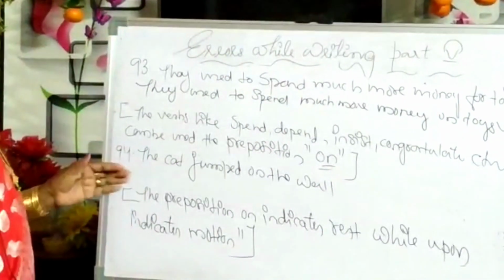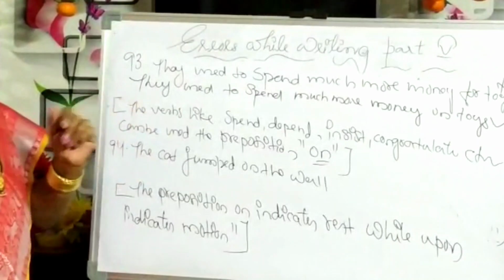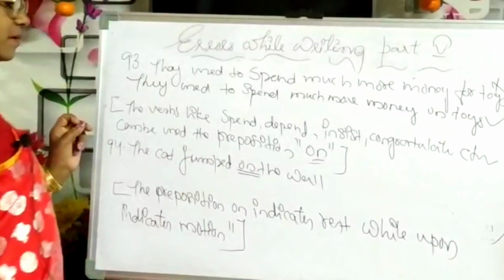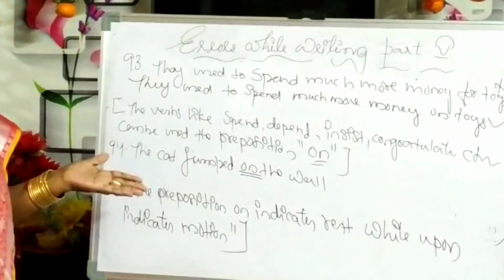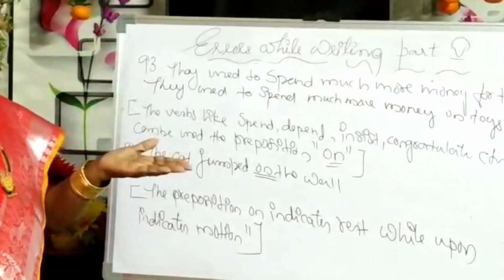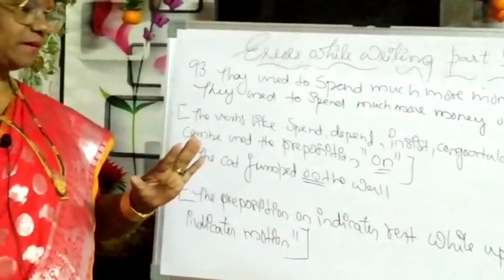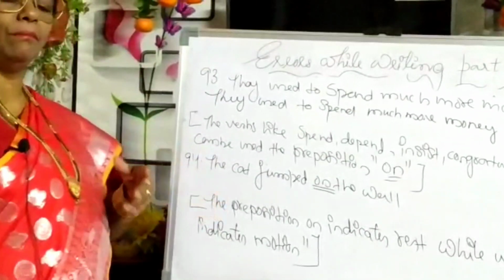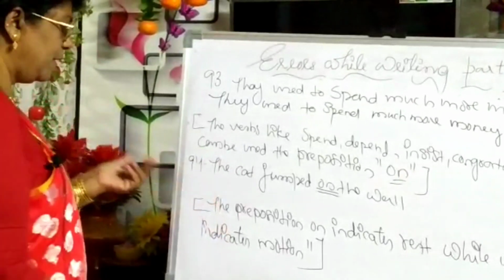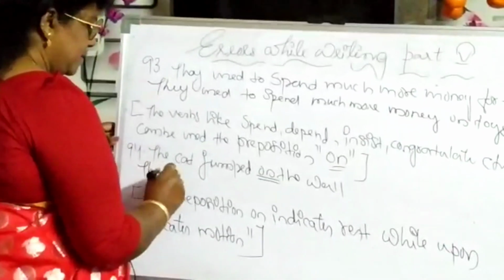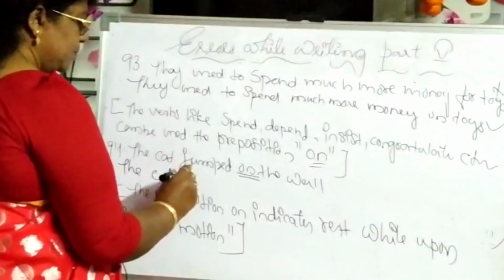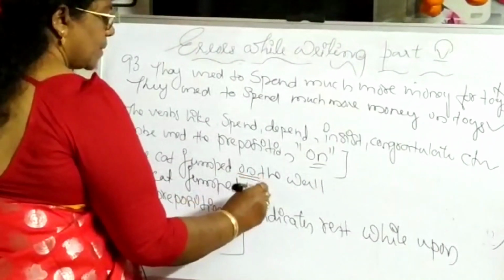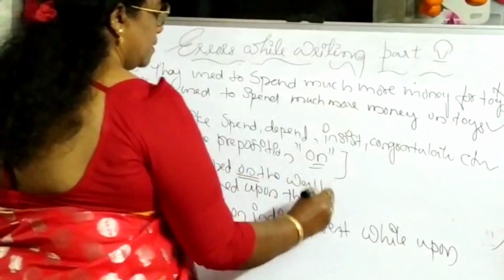Next one, the cat jumped on the wall. Here is the mistake. Here, the preposition on indicates rest, while upon indicates motion. So, we can use: the cat jumped upon the wall.